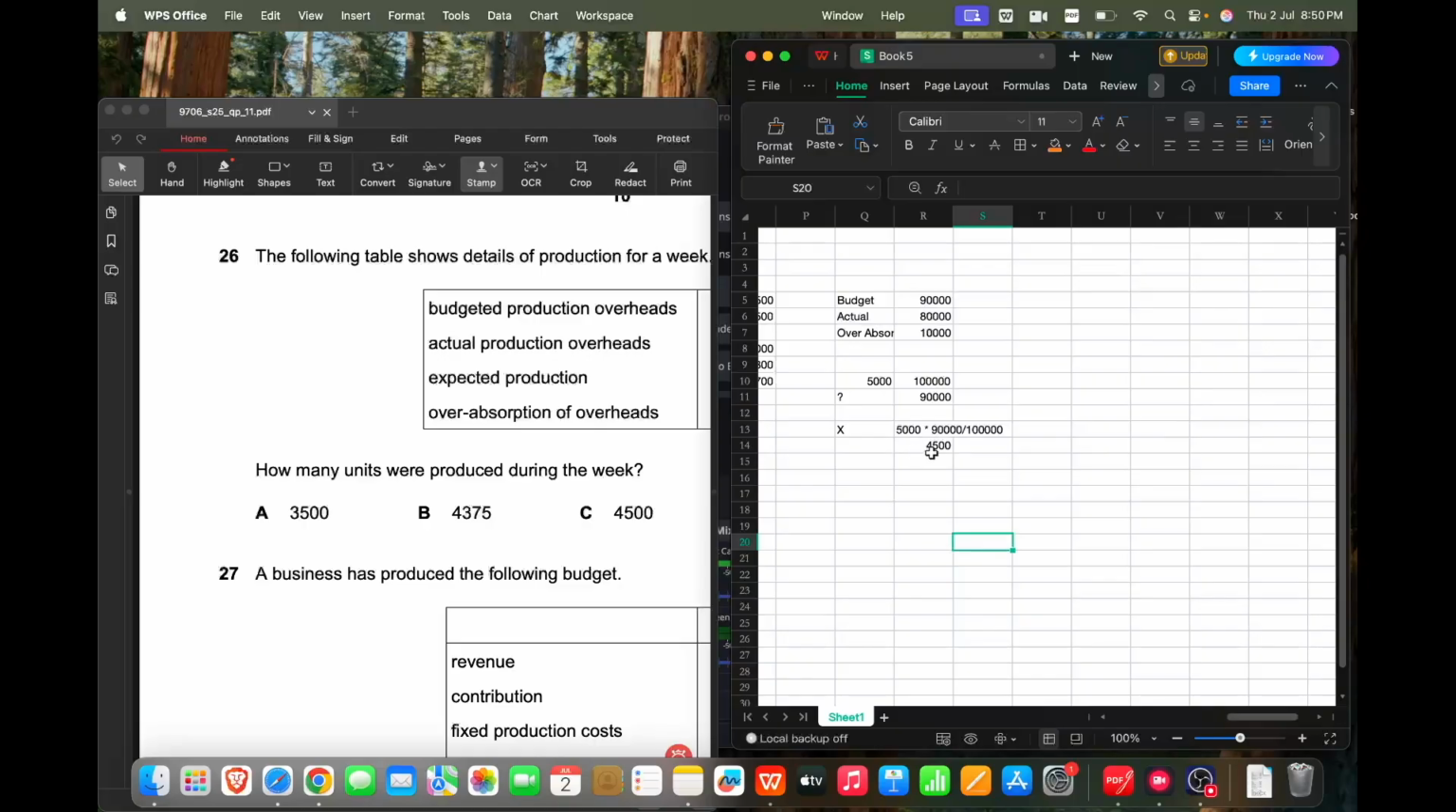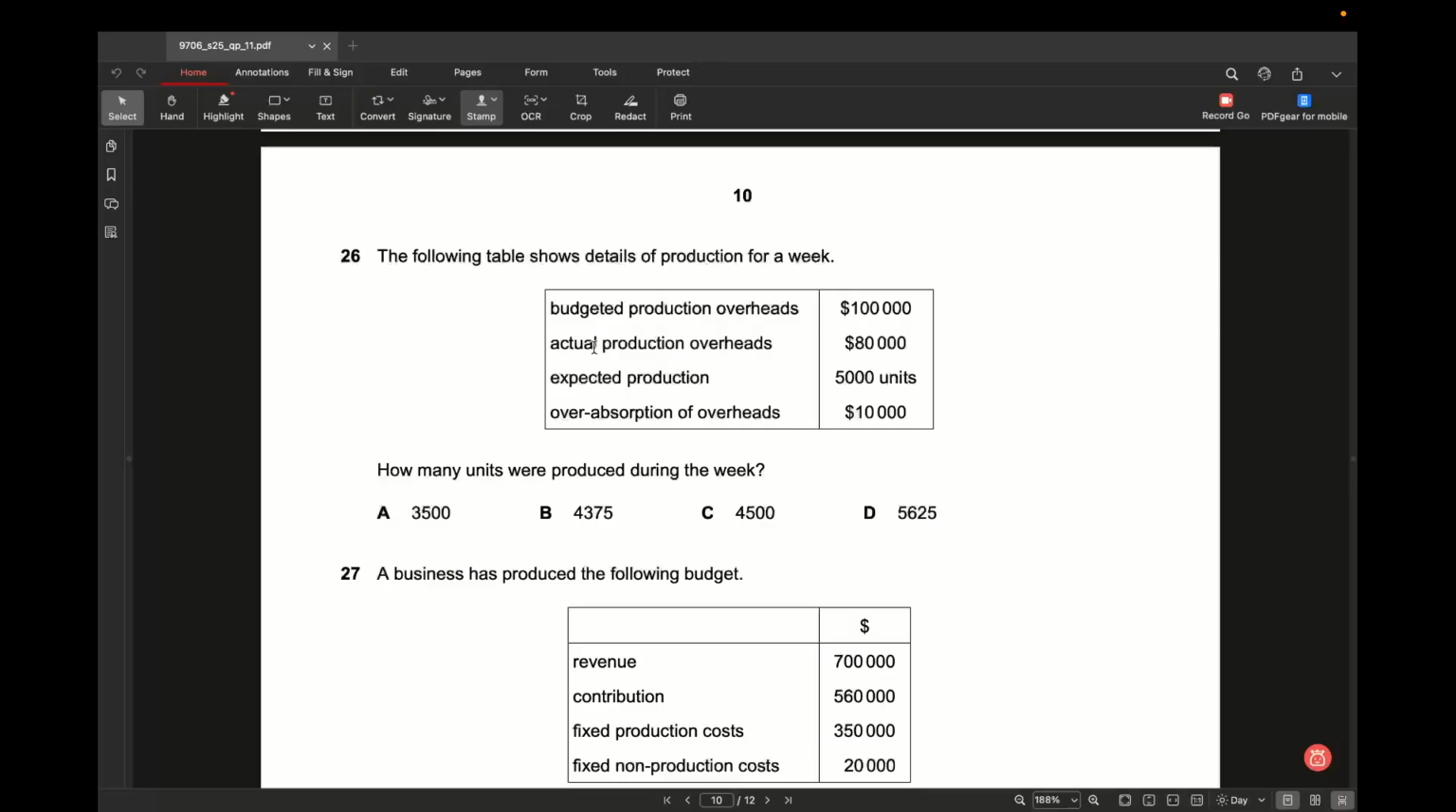So we have to produce 4,500 units in order to get 90,000 as my budgeted cost, and when I subtract that actual cost from the budgeted cost, I'll get the over absorption of 10,000. So your production for this week is 4,500 units. Answer for question 26 is C.